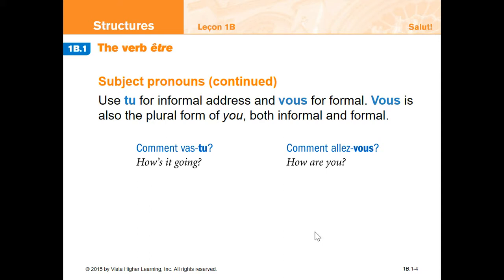We're going to talk to our friends and our family and other high school students in the informal with "tu." We're going to talk to teachers, unknown people, colleagues, bosses by using "vous." "Comment vas-tu?" How are you? "Comment allez-vous?" How are you? They're the exact same question, but one's informal with "tu" and one's formal with "vous."